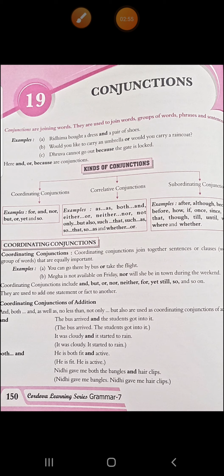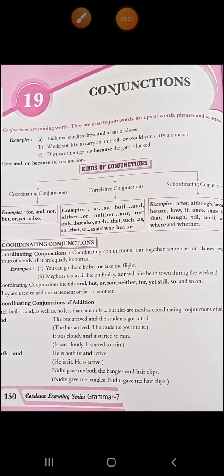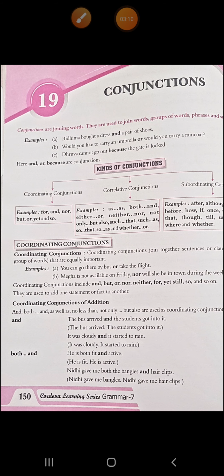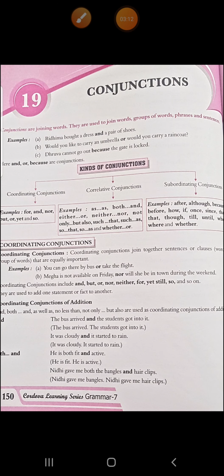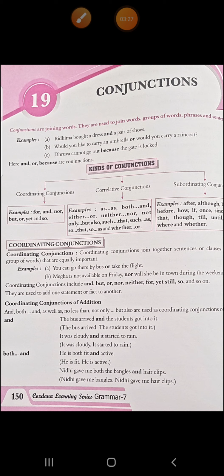Then, Megha is not available on Friday, nor will she be in town during the weekend. So Friday, Saturday, Sunday, she will not be there. So this is equally important information that is given about Megha. Then coordinating conjunctions include and, but, or, nor, neither, for, yet, still, so, and so on. They are used to add one statement or fact to another. They are used to connect. That is the work of a conjunction. But coordinating conjunctions connect two parts of the sentence that are equally important.